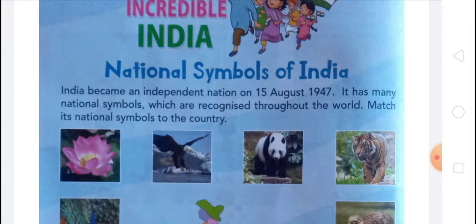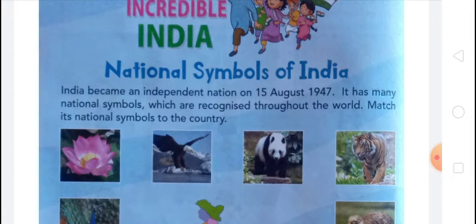We have revised it again. First there is national flower lotus. Lotus is the national flower of India. It is a sacred flower and occupies a unique position in the art and mythology of ancient India, and has been an auspicious symbol of Indian culture since time immemorial.